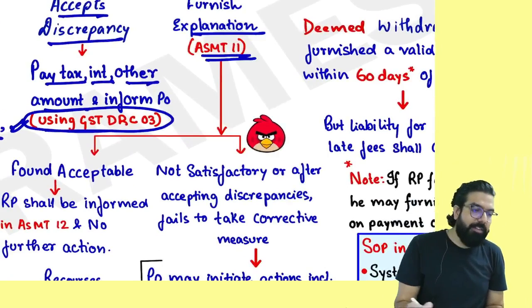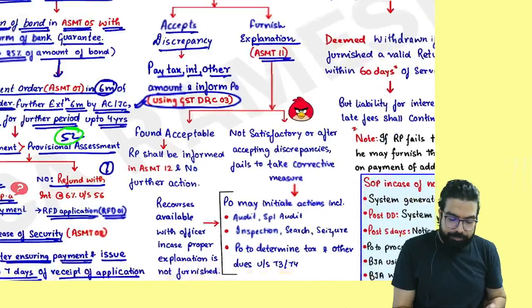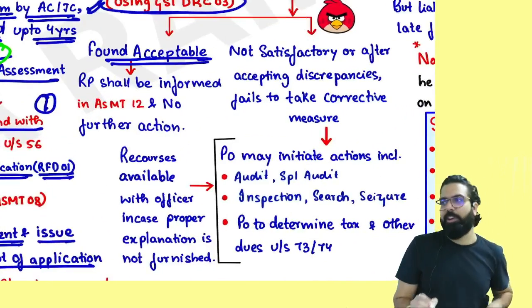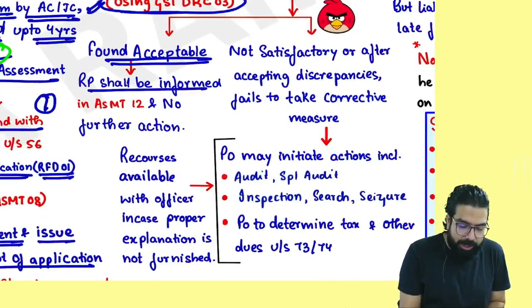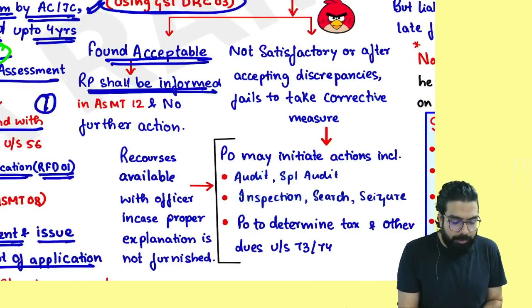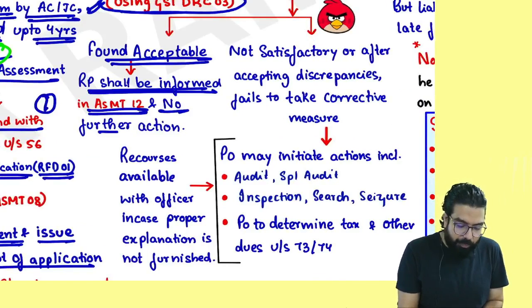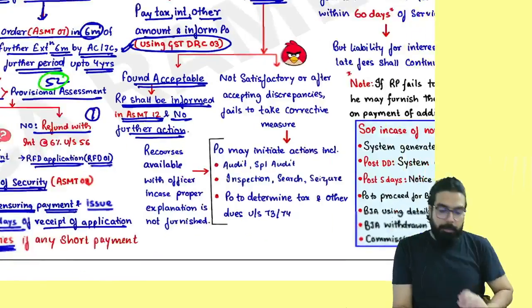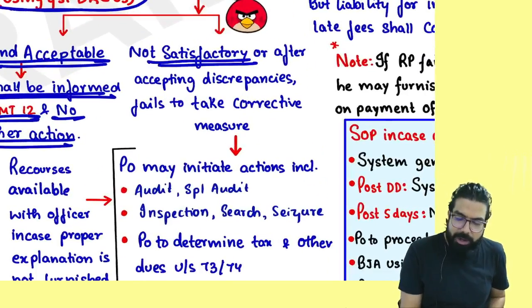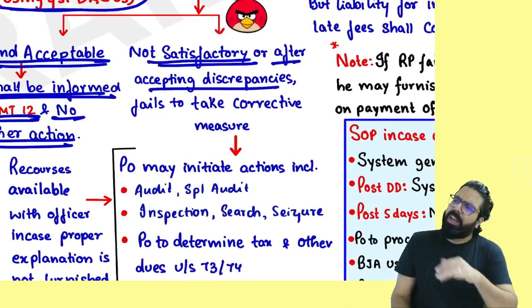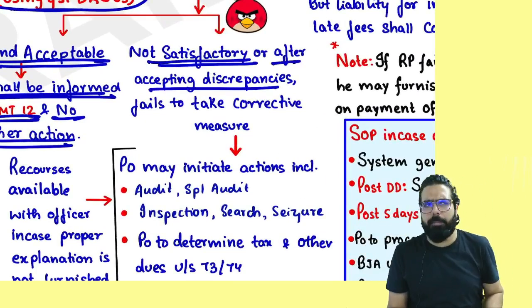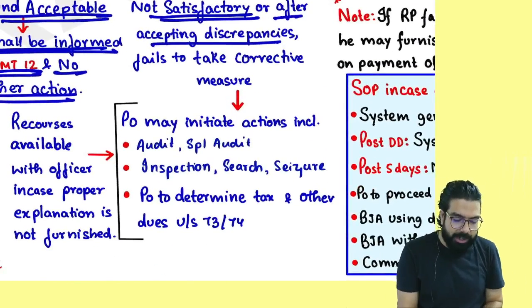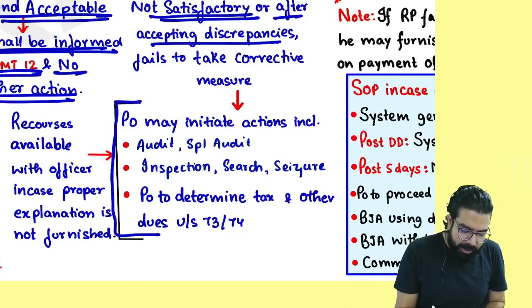Okay? You have to give your explanation using ASMT 11. If the officer likes it, no problem. He will go ahead, the registered person shall be informed in ASMT 12 and no further action will be taken. But, sir, if the officer does not like my reply, or I told, okay, I accept, there is some differential payable, but I'm not paying. Then the officer will get angry and he will take recourse.